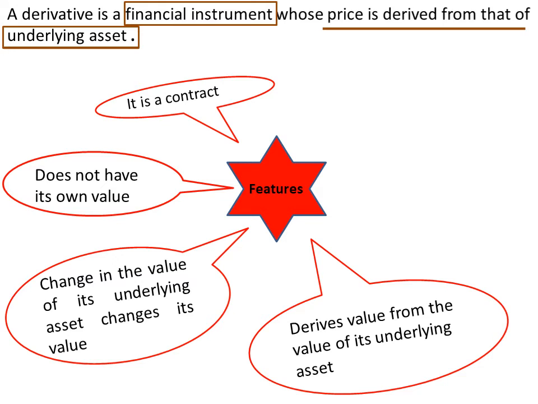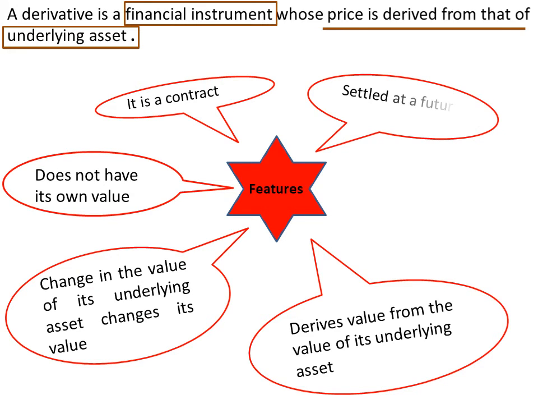The next important feature is that it is to be settled at a future date. Because it is a derivative contract, this feature is very important, because if they settle their deal at the time of entering into the contract, then that example becomes an example of the spot market and not of the derivative market. So in the derivative market it is very important that the deal gets executed at a future date.